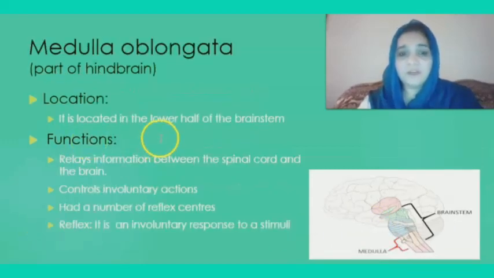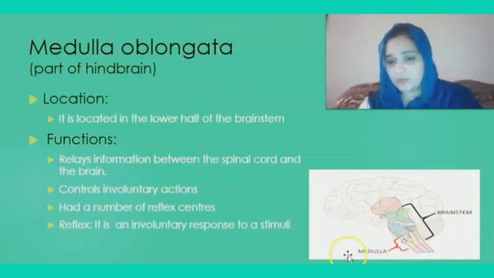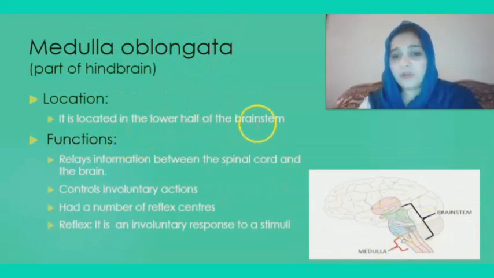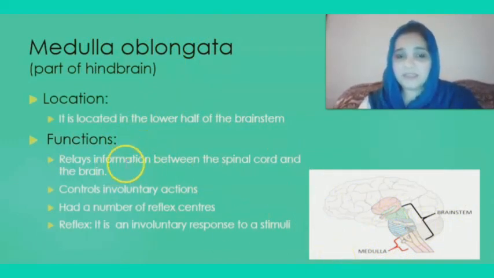Now, the next part of the hindbrain is the medulla oblongata. So, here is the location of medulla. It is located in the lower half of the brain stem. What is the function of medulla? It relays information between the spinal cord and the brain. It controls involuntary actions. What are involuntary actions? I have already discussed in my previous lesson. It had a number of reflex centers. What is reflex? It is an involuntary response to a stimuli.